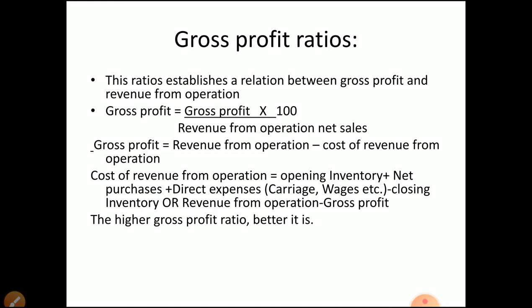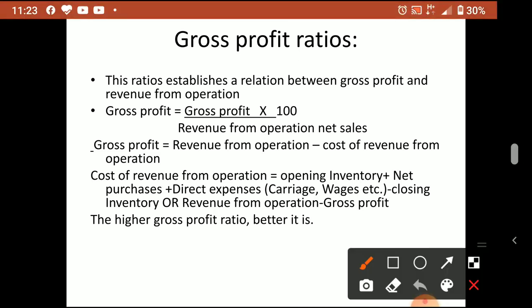When you prepare a trading account, you will get gross profit or gross loss. When we consider a ratio, we call it the gross profit ratio. This ratio shows the relationship between gross profit and revenue from operations. Here, how much gross profit is earned compared to the revenue from operations. Revenue from operations means sales.